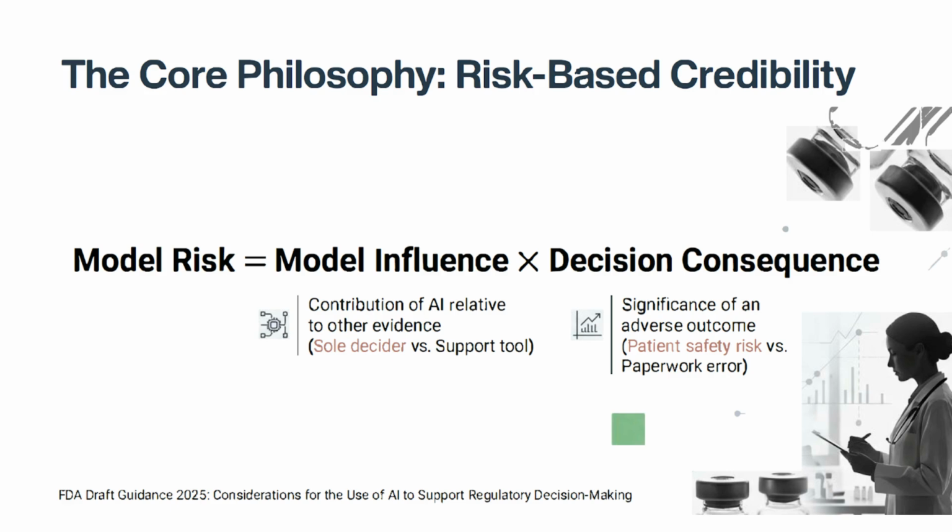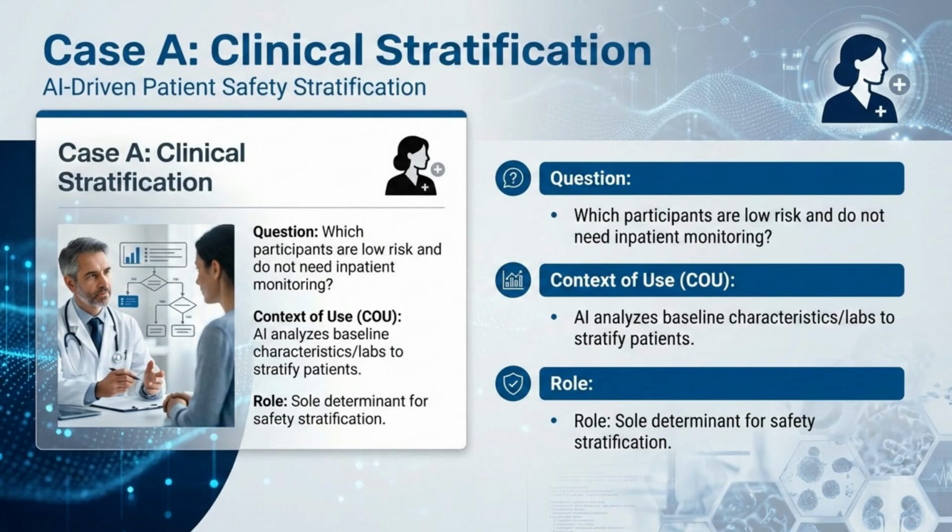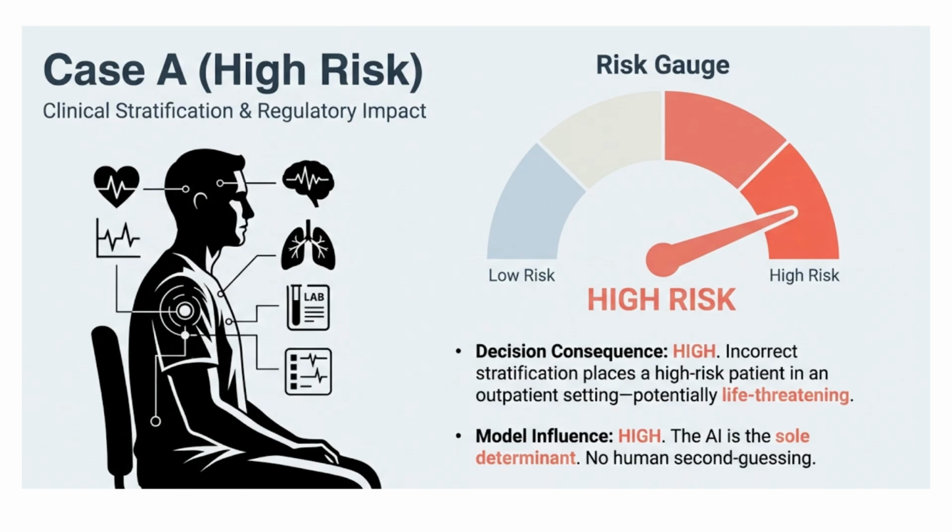Model influence asks if the AI is a sole decider or a support tool, while decision consequence assesses the significance of an adverse outcome. In case A, clinical stratification, the AI is used to stratify patients at risk for a life-threatening drug reaction. The AI analyzes baseline data to decide who needs inpatient monitoring, acting as the sole determinant for safety stratification. This is a high-risk scenario. Model influence is high, as the AI is the sole determinant. Decision consequence is also high. An incorrect stratification could place a high-risk patient in a potentially life-threatening outpatient setting.